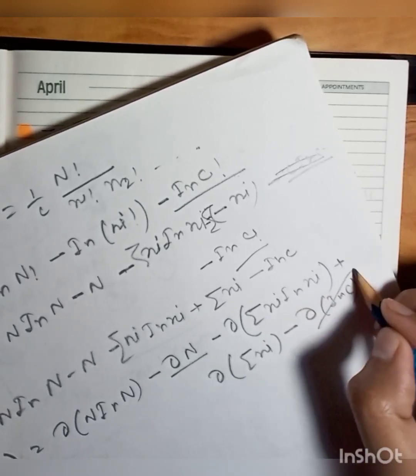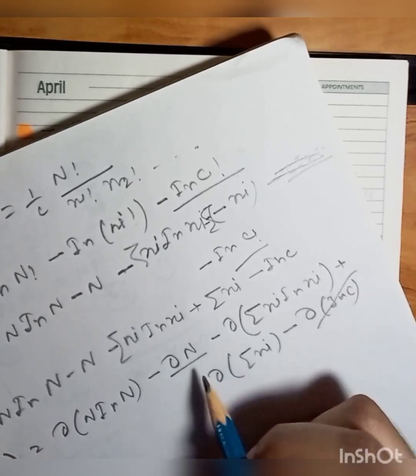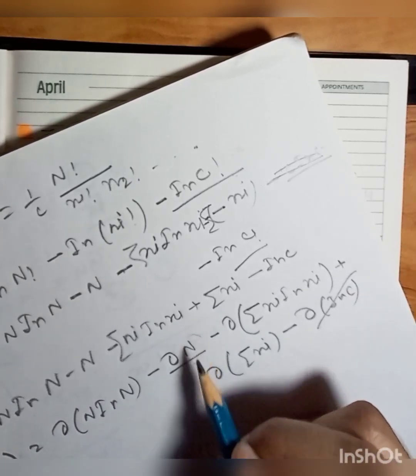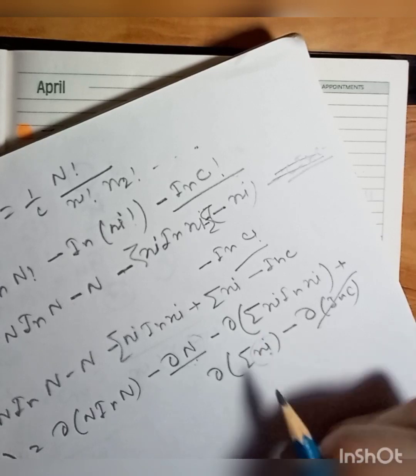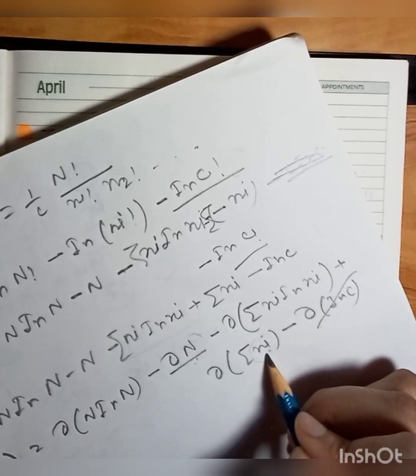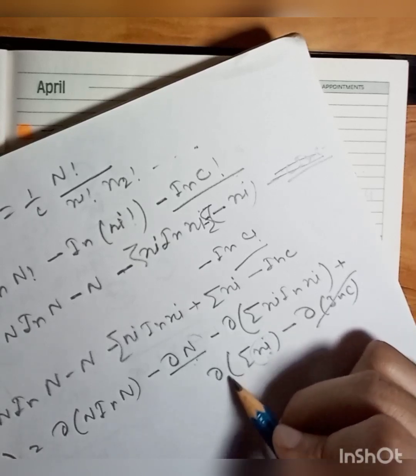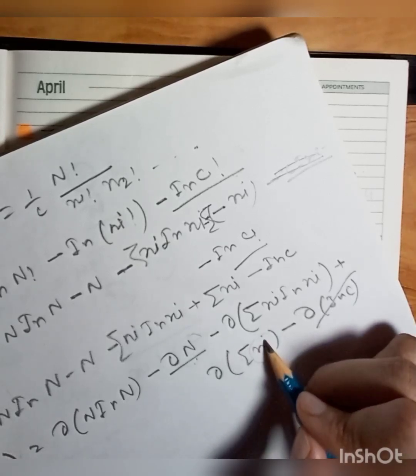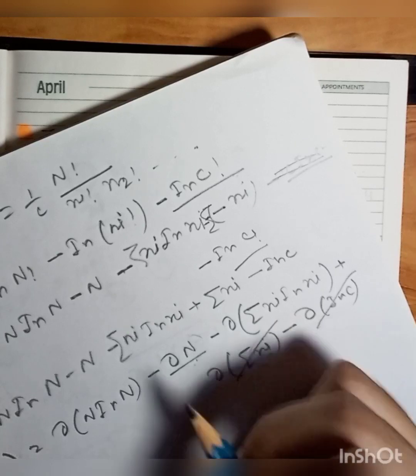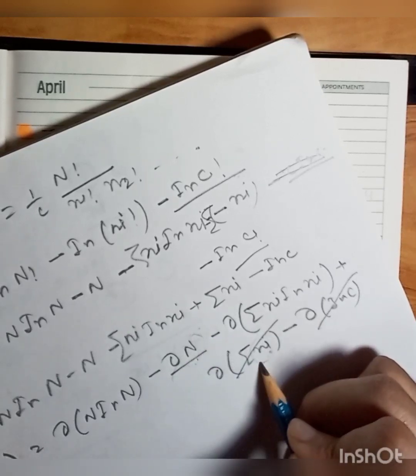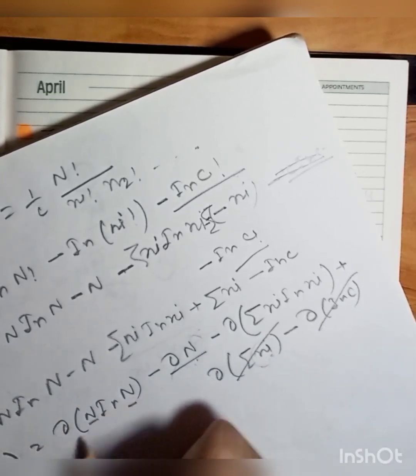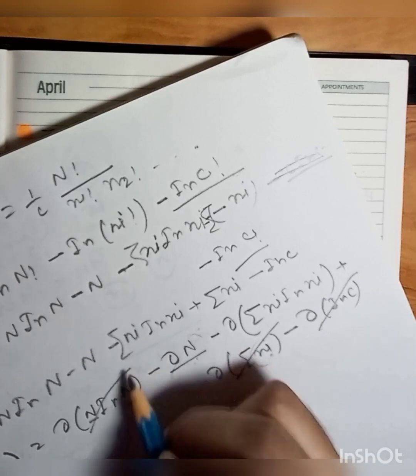This is a constant term, so this cancels out, and here N is constant, the total number of systems. Summation of ni, from the grand canonical ensemble condition, is capital N. So this is also the total number of systems and also constant, so this also cancels out. Next, N is constant here, so delta N also cancels out.